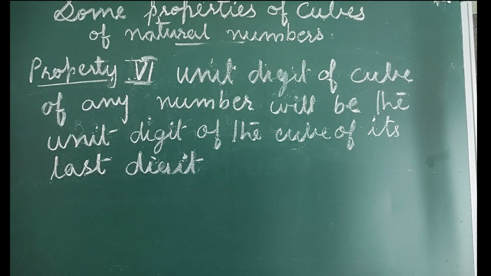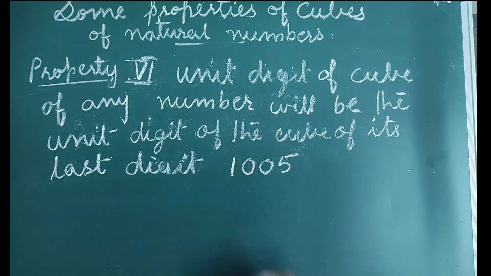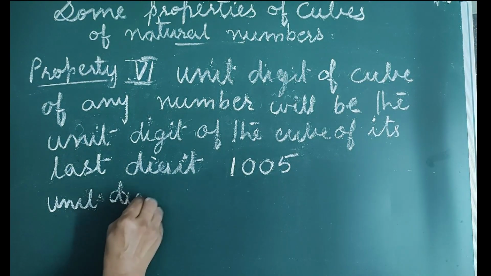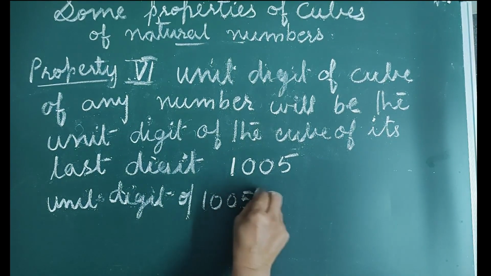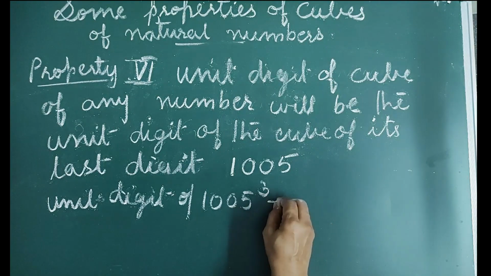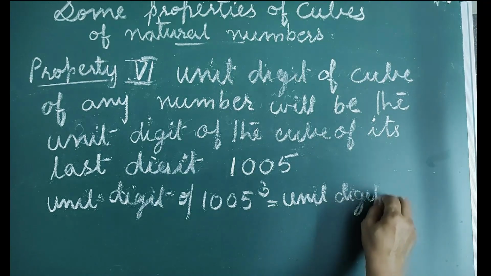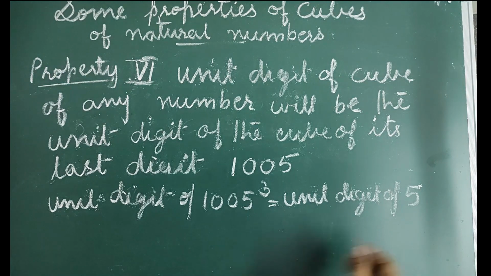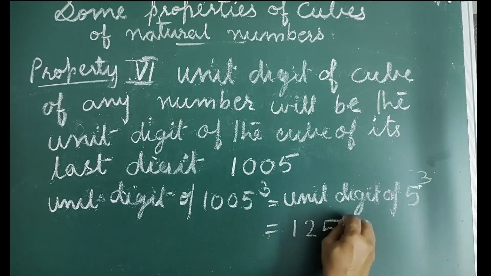Let us consider another number 1005. And we know the unit digit of 1005 cube is equal to unit digit of 5 cube, and we know 5 cube is 125.